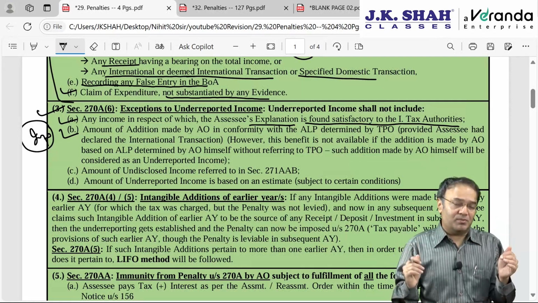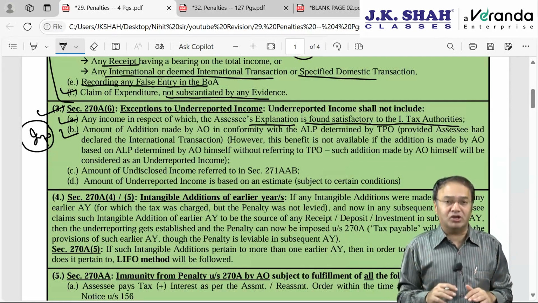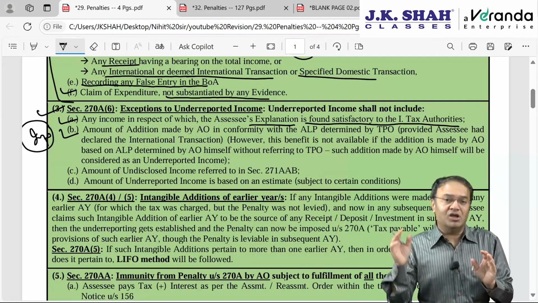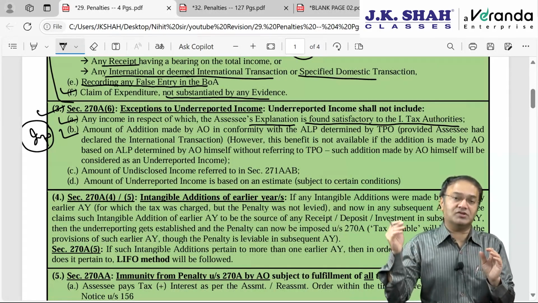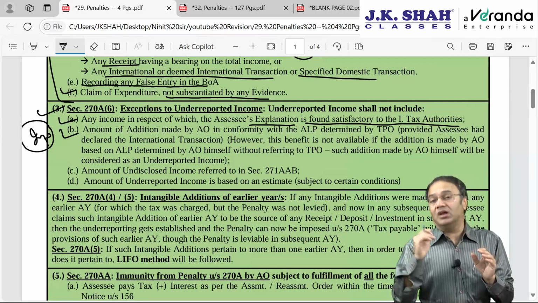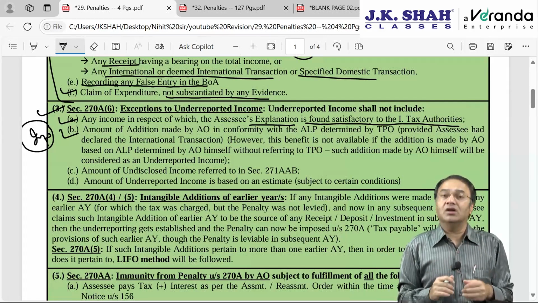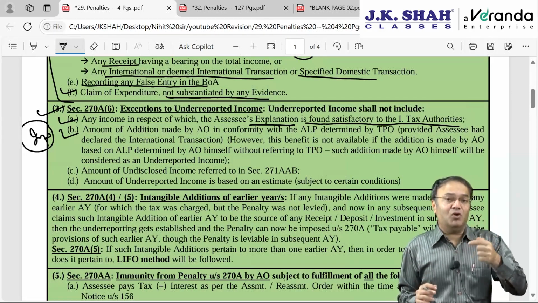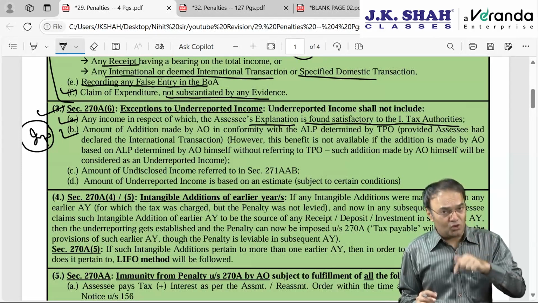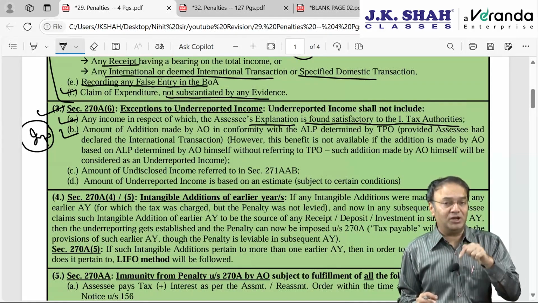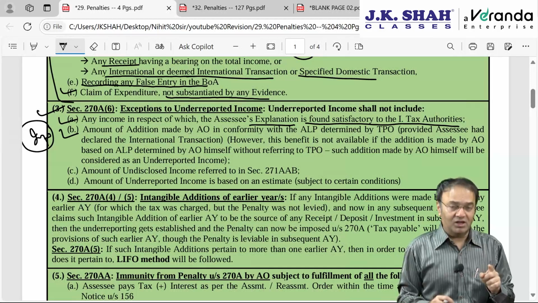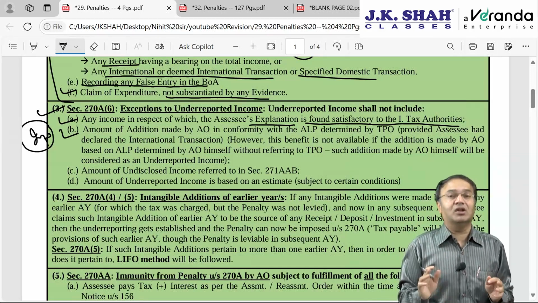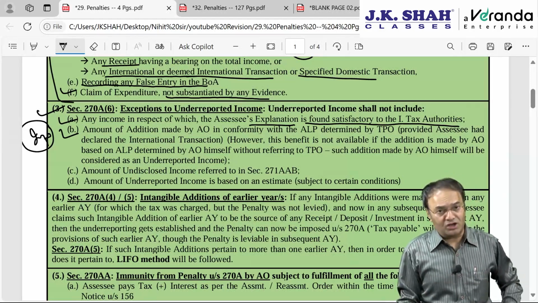So if you recollect the transfer pricing chapter, the assessing officer himself can also determine ALP and he can make a reference to the TPO, whereby the TPO can also determine ALP. If the TPO determines ALP, then that order of the TPO is mandatory for the AO to follow, if you recollect. In such a situation, understand very clearly, if additions are made by the AO by computing ALP on his own, if he himself calculates and determines ALP, then penalty will be leviable. But in case the same ALP is determined by the TPO and that is how the AO makes additions, then it will not be considered as a case of underreporting of income.